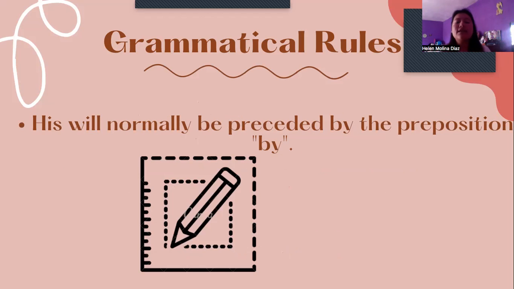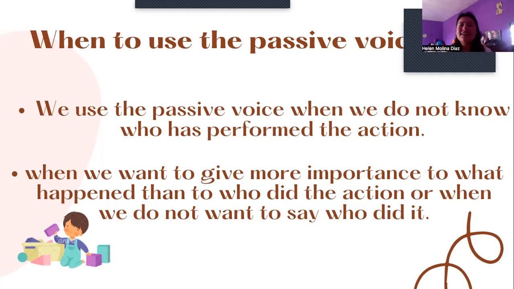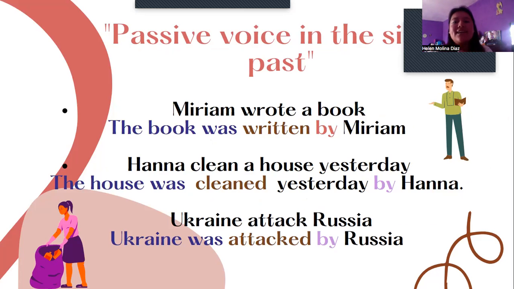The next rule is that the agent is normally presented with the preposition by. For example, by Maria, by England, etc. When do we use the passive voice? We use the passive voice when we don't know who has performed the action, when we want to give more importance to what happened than to the action, or when we do not want to say who did it. For example, the passive voice in the simple past.